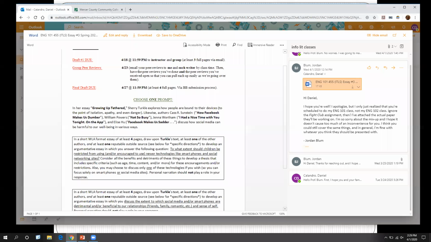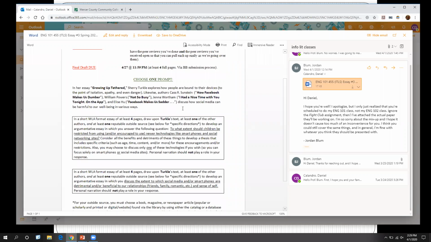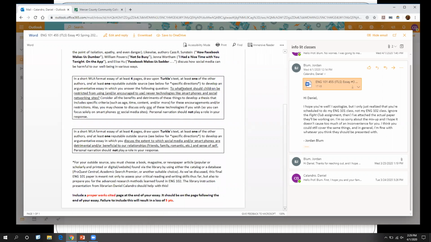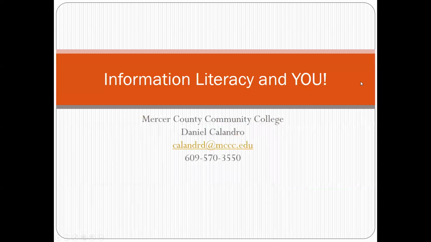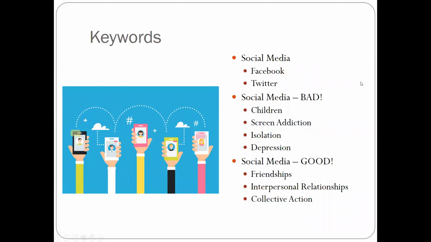Remember, this is paper number 3 where you have to choose one prompt that essentially boils down to social media good and social media bad. So again, you can pick them. Remember too that it was based off of keyword terms. So again, you can pick a type of social media. Don't just tell us that social media is bad or good. Be specific, right? What should be done to limit children's access to social media? How can social media cause depression, isolation? Social media is good. How does it benefit friendships or relationships? What can it do for society as a whole? So again, don't just say it's bad or it's good. You want to be specific.